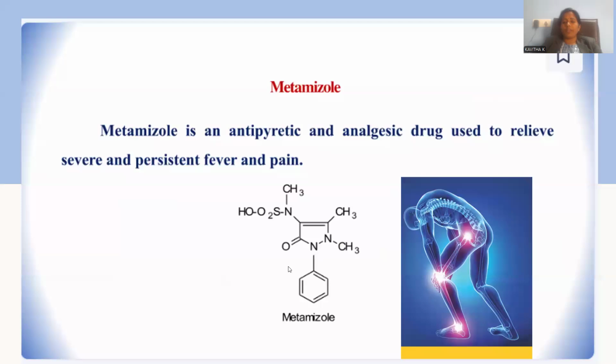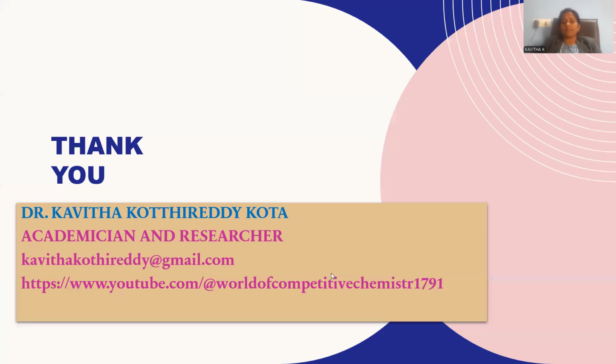Metamizole is composed of an N-phenylated pyrazole, and moreover, you can notice the ketone group at position 5. And here is the sulfonic acid moiety. Again, the nitrogen is in direct contact with sulfur, and it is in the form of an acid. So there is again a pharmacophore application because of the combination of pyrazole and the sulfonamide moiety together, so that this is effective against fever and pain again.